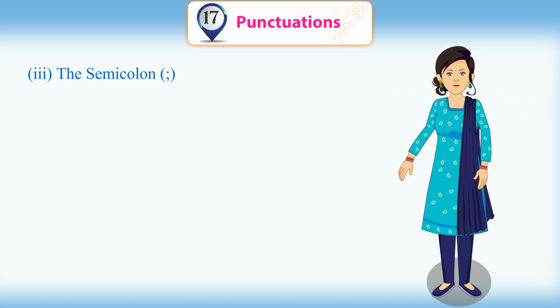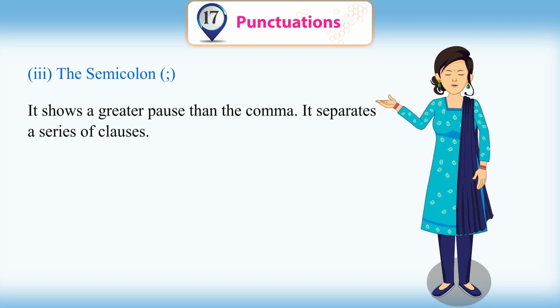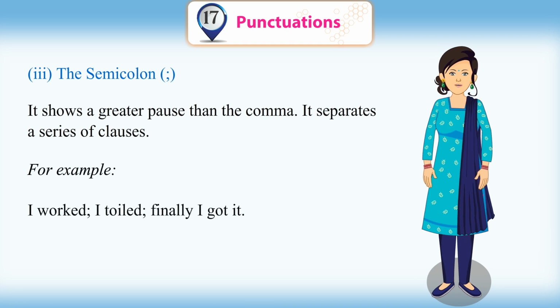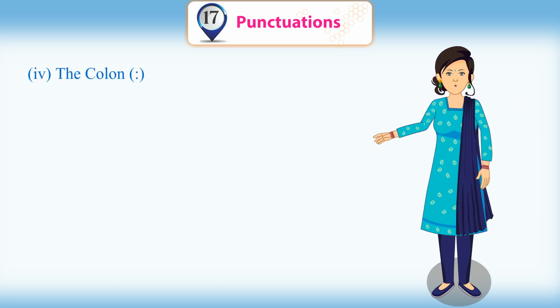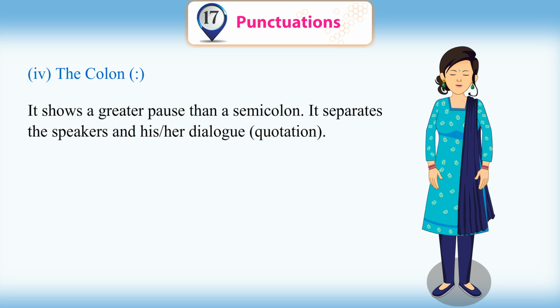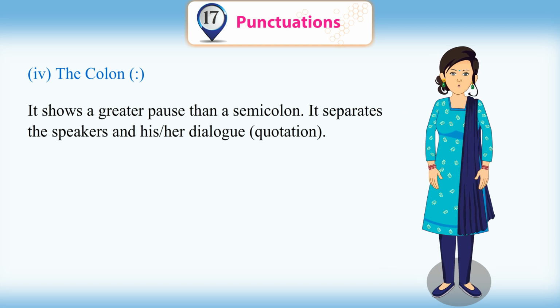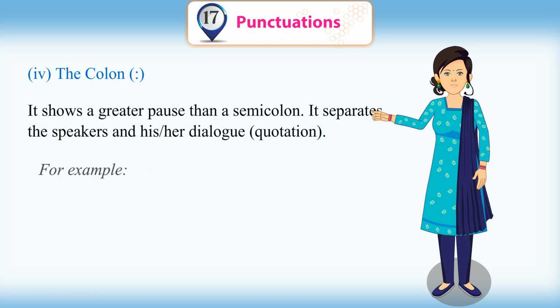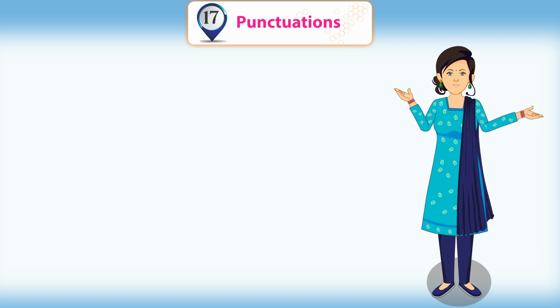Third, the semicolon. It shows a greater pause than the comma. It separates a series of clauses. For example, I worked, I toiled, finally I got it. Fourth, the colon. It shows a greater pause than a semicolon. It separates the speaker's and his or her dialogue quotation. For example, Revati: I shall complete my homework by the evening.